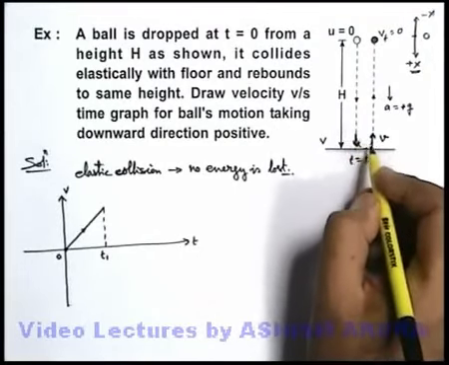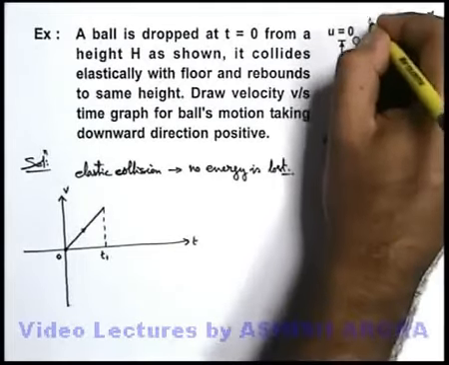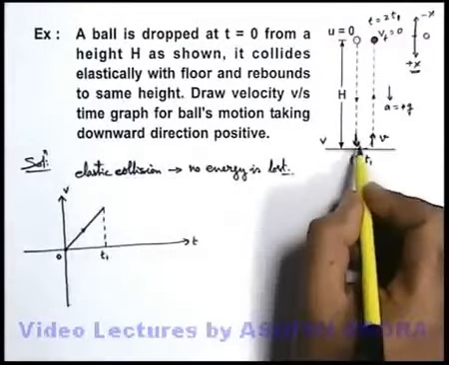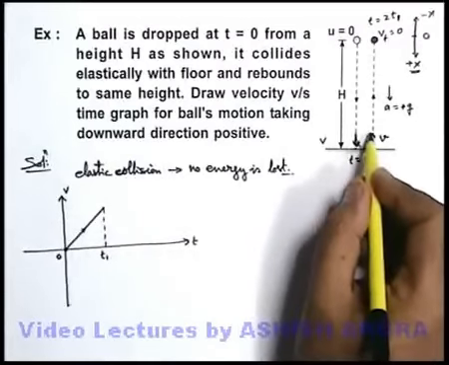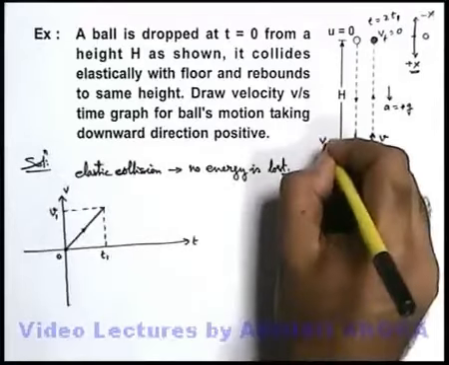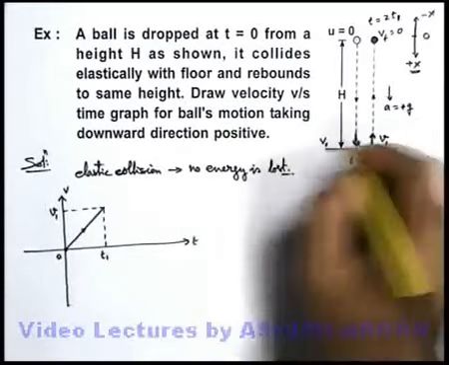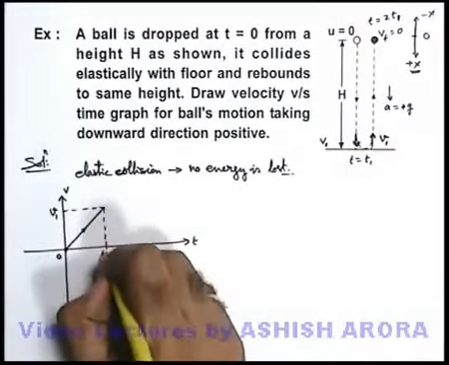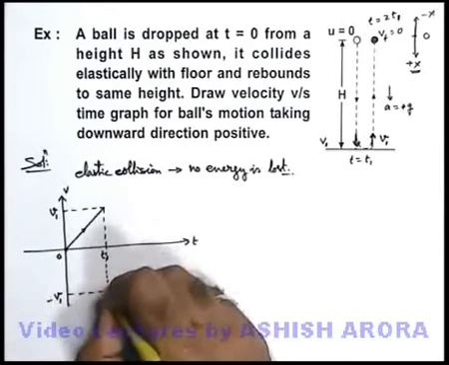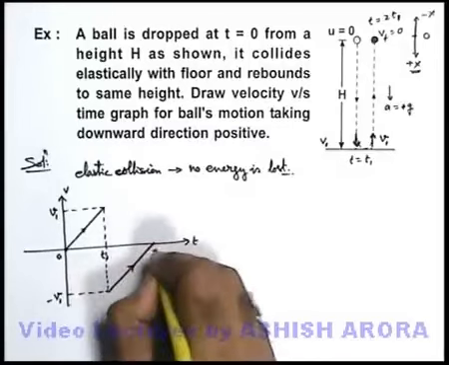If the ball does not lose any time in the contact, it will be rebounded, so it will take again the same time t1 in coming back. So the time at which it will reach the topmost point is 2t1. But at the instant of collision, the direction of velocity is reversed. So at this point, the velocity is say v. Say we take this velocity as v1. So it will also rebound with the velocity v1, but its direction is changed. So just after t1, the velocity is changed to minus v1, and then the same straight line will carry on till time 2t1.